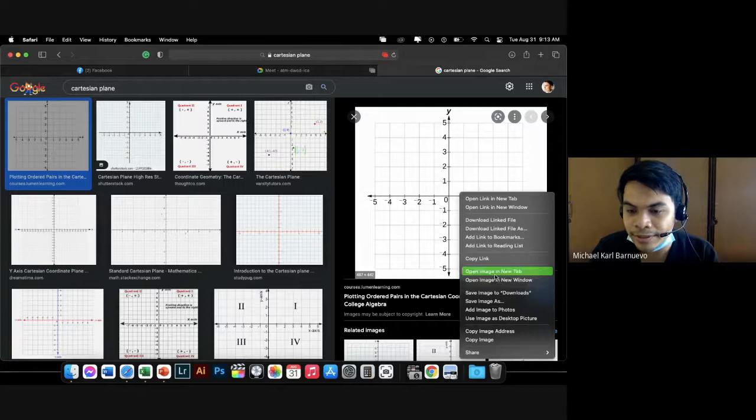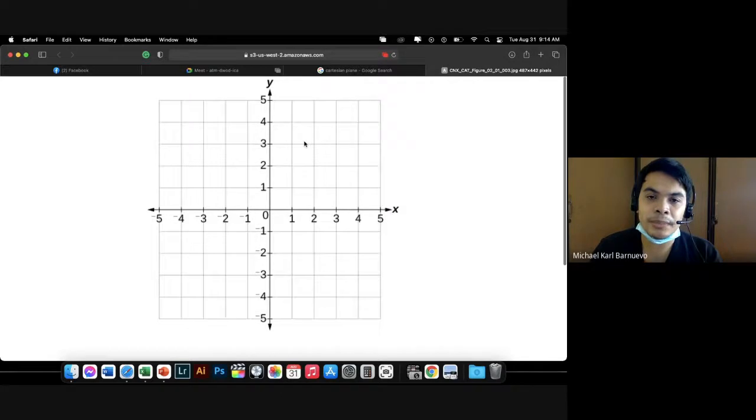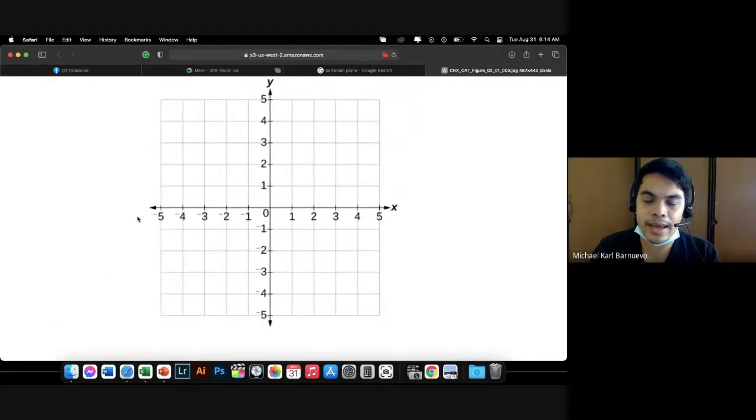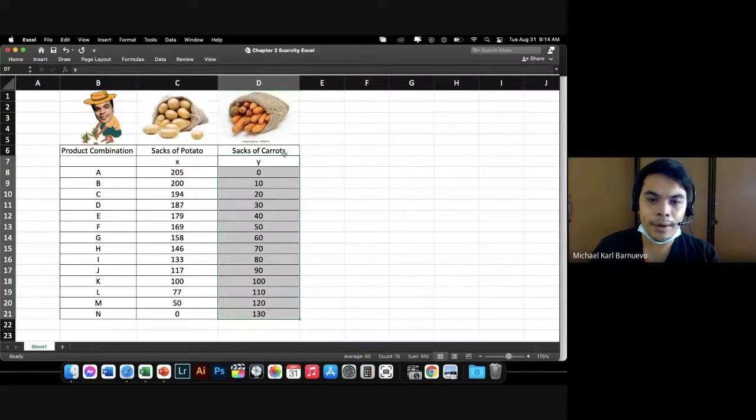Or a reminder or refresher. Sir, what does a Cartesian plane look like? So let me open the image in YouTube. Okay. This is a simple Cartesian plane. Right? We have the x-axis and the y-axis. So we will plot. Okay. Let's try to plot. X-axis, y-axis.